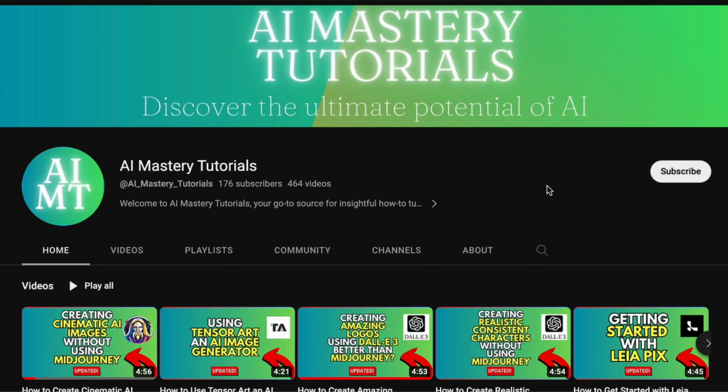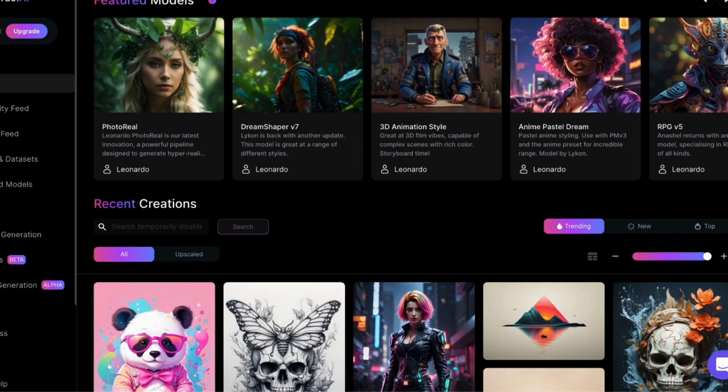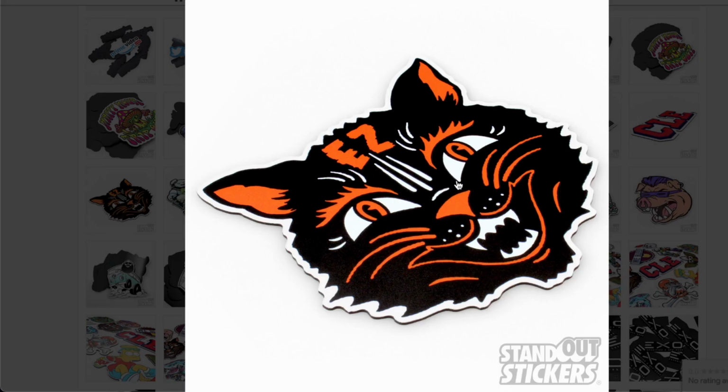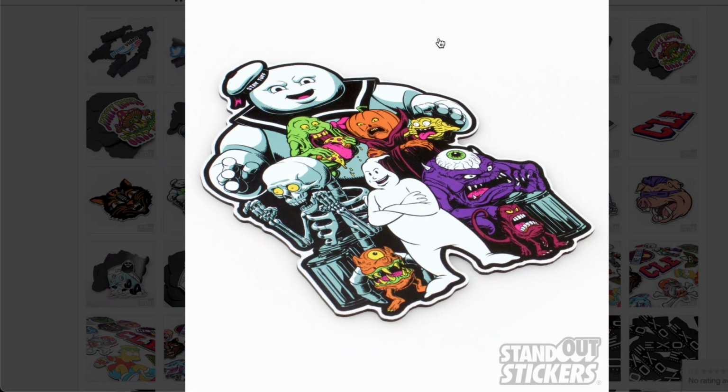Now, let us begin. To get started, we will need a few things from Leonardo AI. First, you need a prompt. Second, make sure you have a cutout of the sticker you want. Third, use a vector. And finally, always have a white background, like this example. These elements ensure that your stickers look clean and professional.